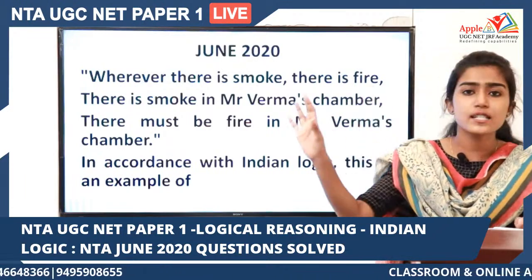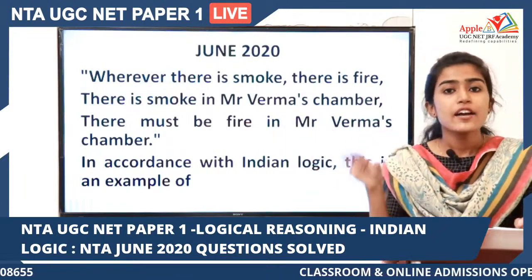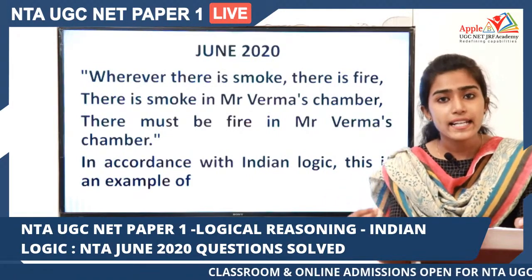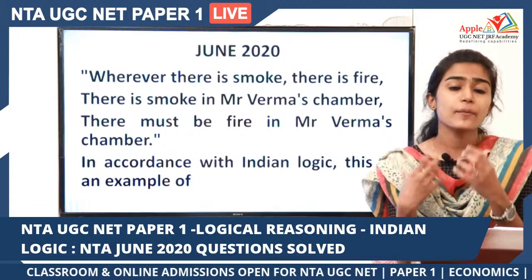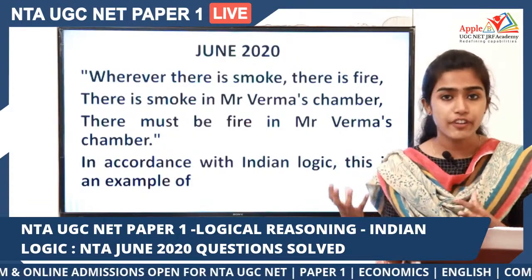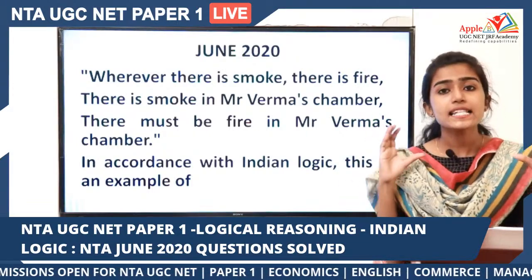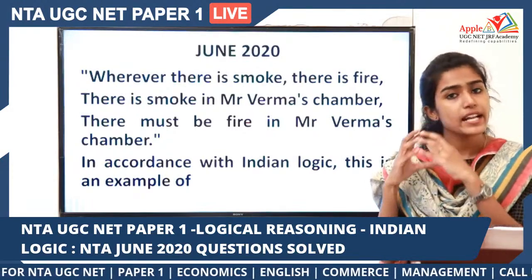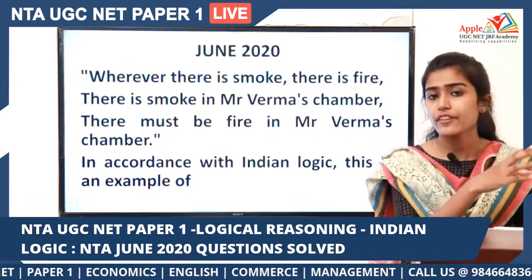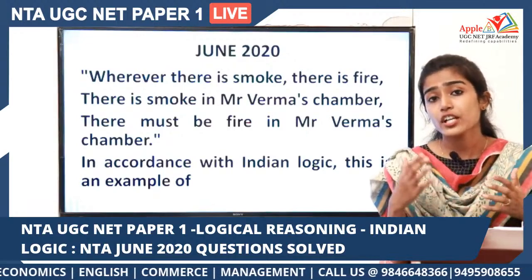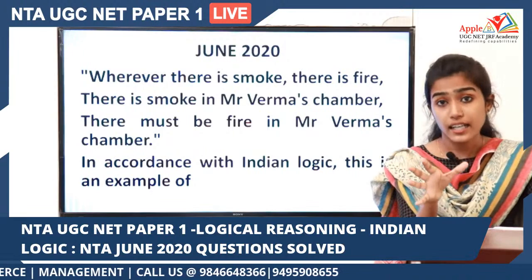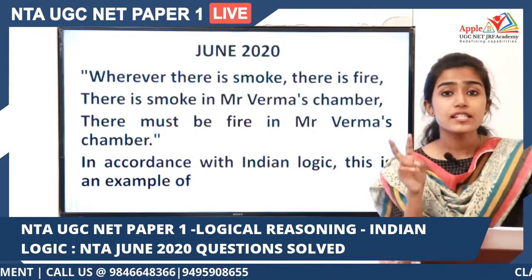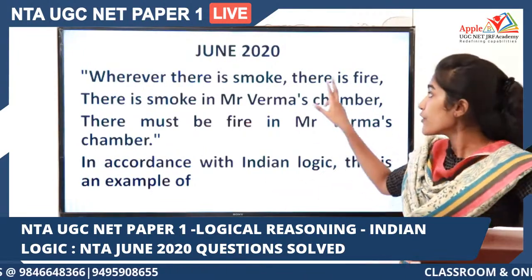You just have to see the smoke. What is the reason? Wherever you see the smoke, you come to an inference that there is the presence of fire. That is because there is a connection between smoke and fire. Wherever there is fire, there is smoke. Wherever you are seeing smoke, you will assume the presence of fire there. That is the correct relationship. Okay. Wherever you are seeing the smoke, you assume the presence of fire there.